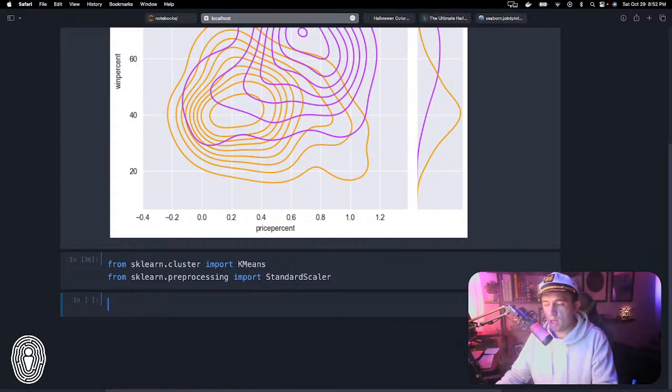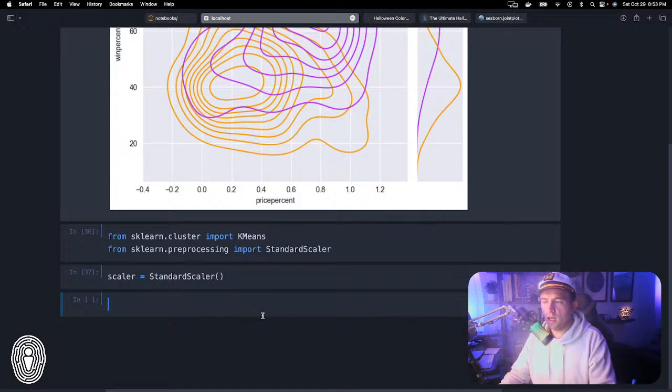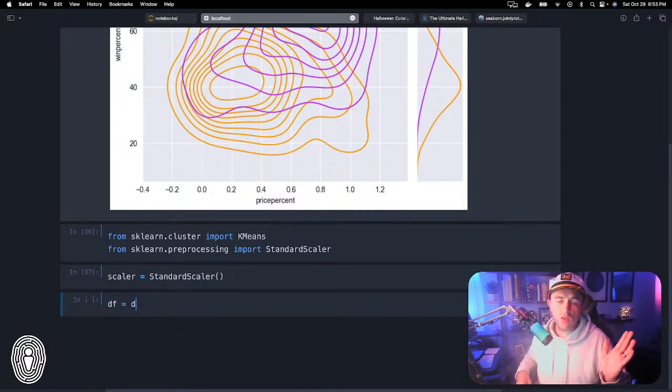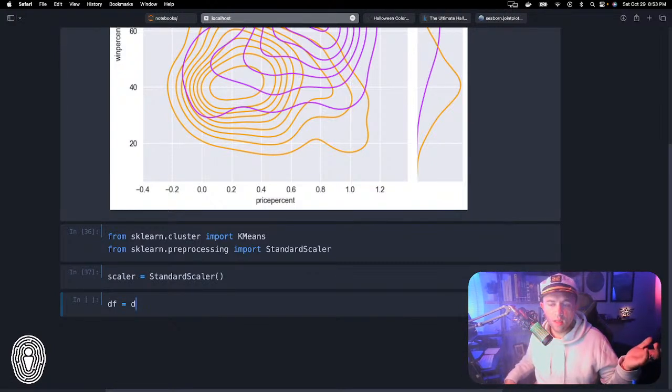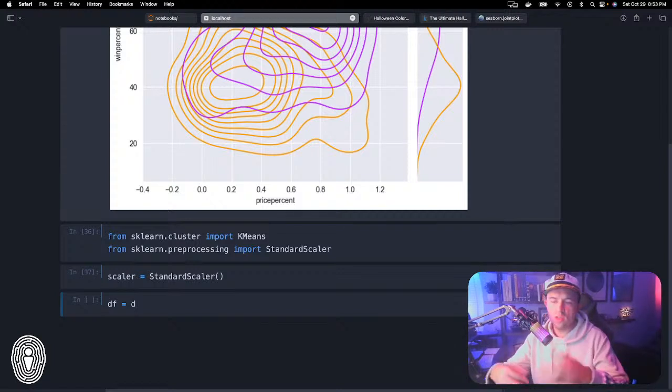Okay, so the way we are going to do this is first, we need to scale the data appropriately. So let's instantiate a scaler: scaler equals StandardScaler. And then I'm going to extract the data frame, because I need to scale the data, except we have the one field called competitor name, which is just the list of the candy.